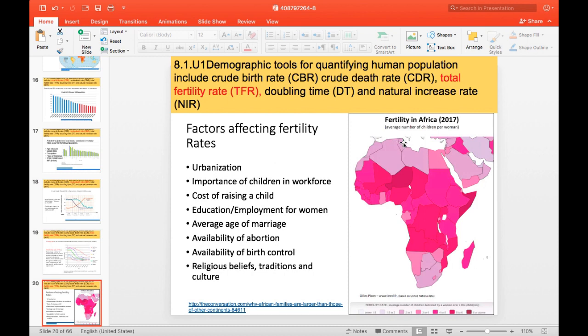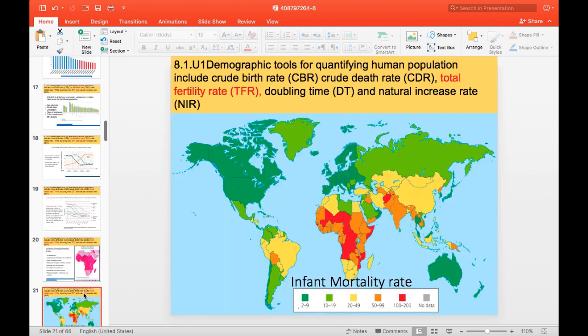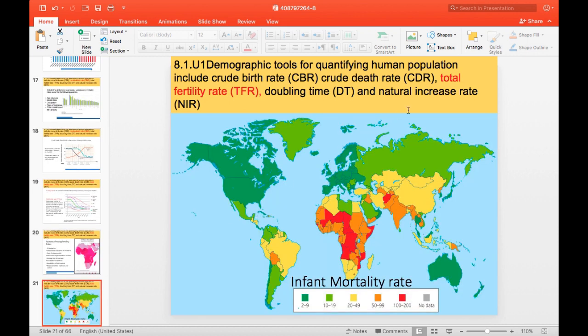Okay, so the fertility rates in Africa are controlled like these, and Africa is the continent with the highest fertility rate on this planet. Now we're talking about infant mortality rate. Remember, it is about how many infants, from 0 to 1 years, are dying around the world.